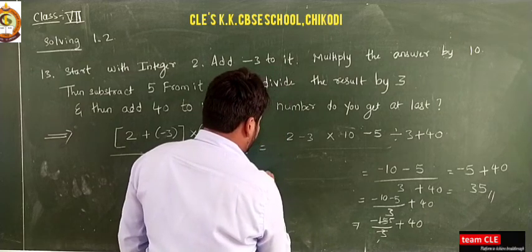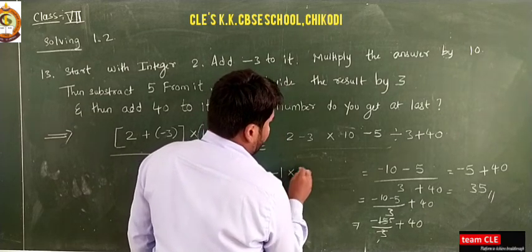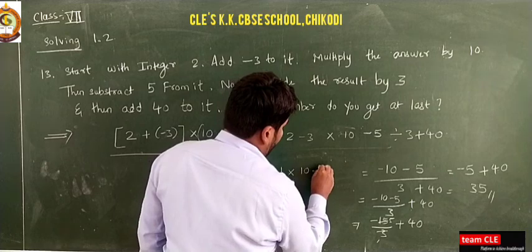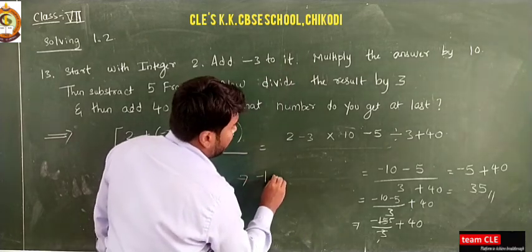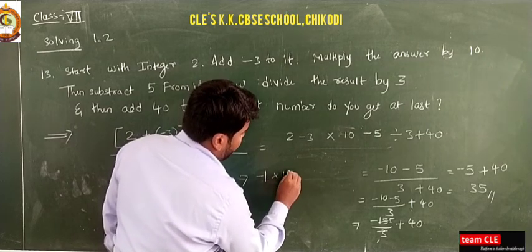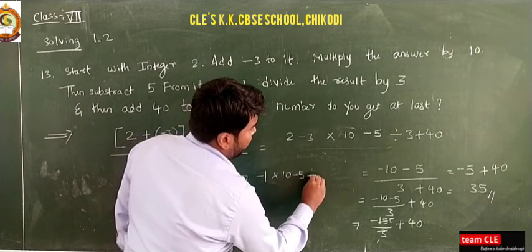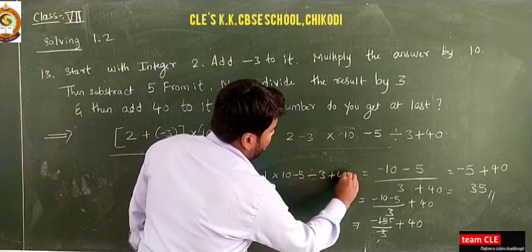You can write this as minus 1 into 10 minus 5, divided by 3 plus 40.